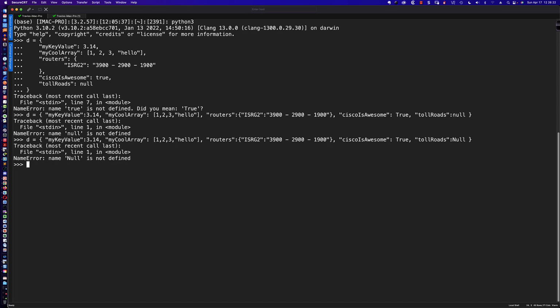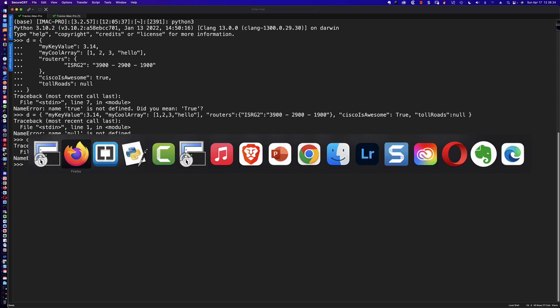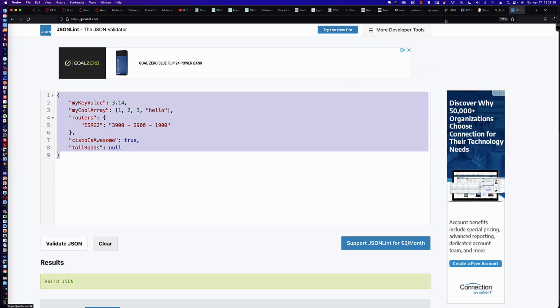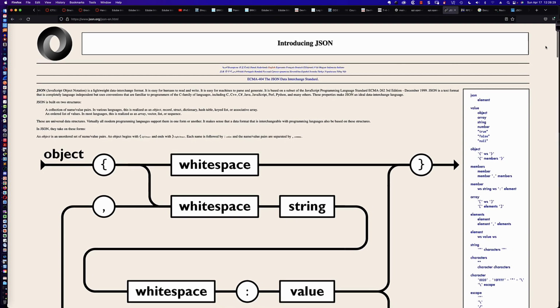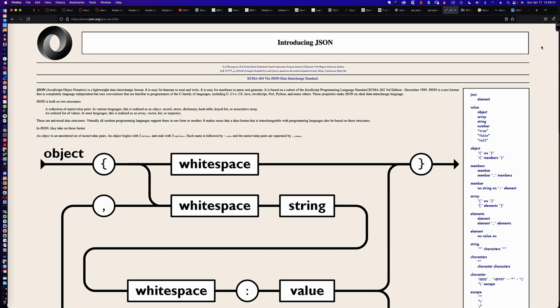All right, that is going to wrap up this introduction to JavaScript object notation, or JSON. We covered quite a bit of ground. We looked at objects, strings, numbers, Booleans, arrays, and the null value, and specifically in the Booleans, we were interested in true and false. We saw a lot of the different semantics that take place when working with JSON, what the JSON data might look like, and when we consume that data, what it's going to look like on the Python side.